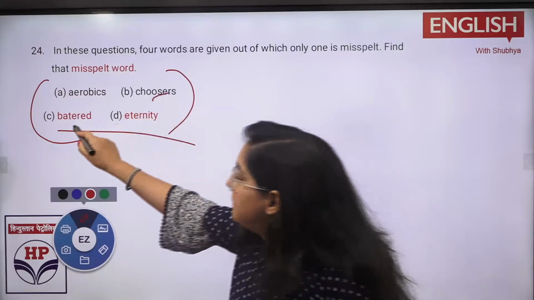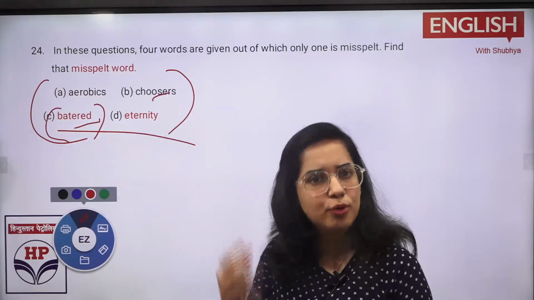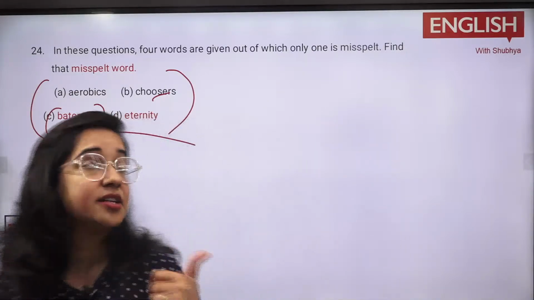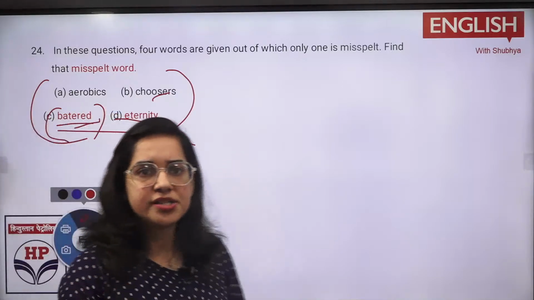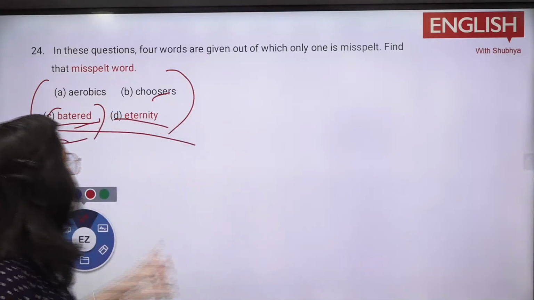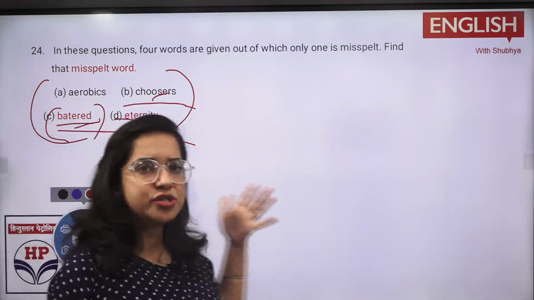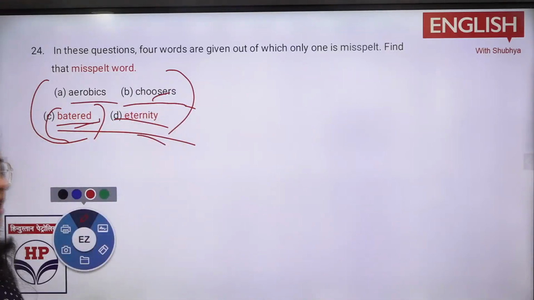Now, battered is simply when someone is pushing you or harming you. Blows, आप बोलते हो कि एक दूसरे को मारना, है ना? Punching someone, so that is called battered. Eternity होता है, yeah, the way you told, immortal, चलता रहे, कभी खत्म ना हो, so that is eternity. Choosers होता है choose करने वाला, like if I give you 4 or 5 options, then you have to choose amongst which one is the best one. Aerobics is obviously an exercise.